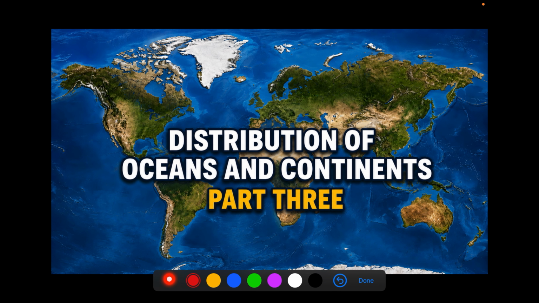Hello everyone, welcome back. This is part 3 of Distribution of Oceans and Continents, which is chapter 4 of Class 11 Geography NCERT. We have already discussed two parts and we have seen some very important theories like continental drift theory and seafloor spreading theory. In this part, we will start with plate tectonic theory.